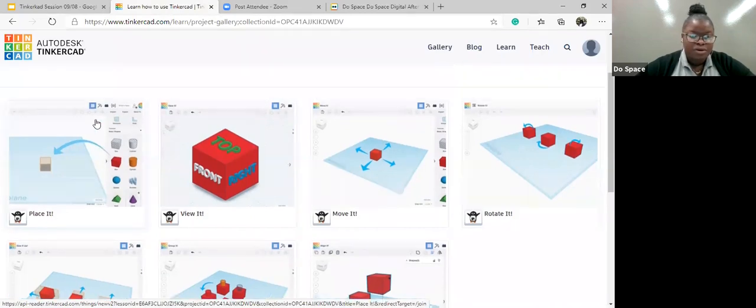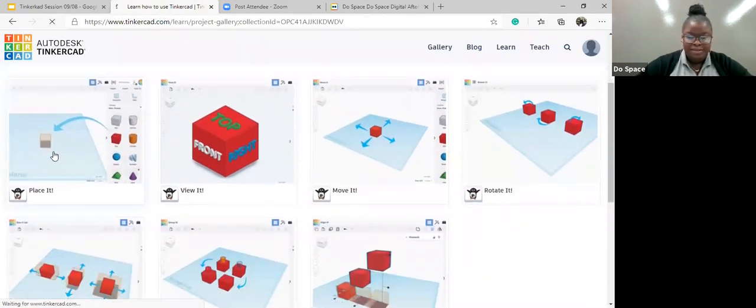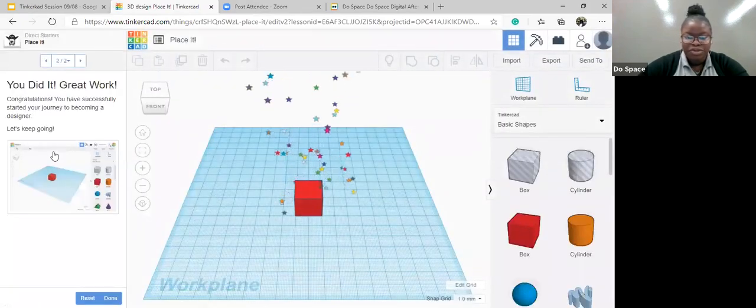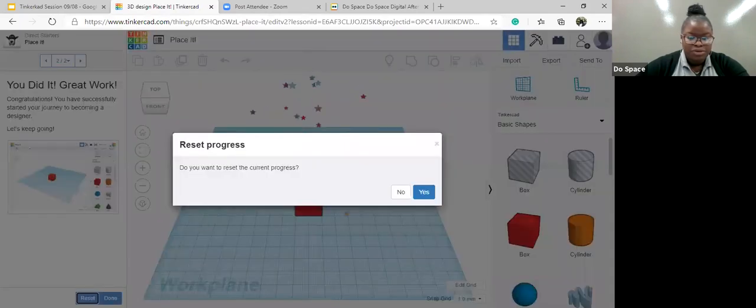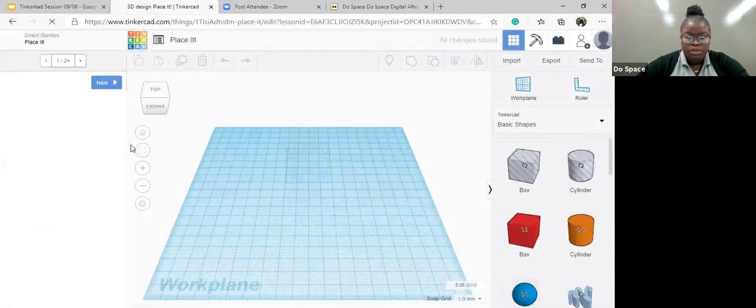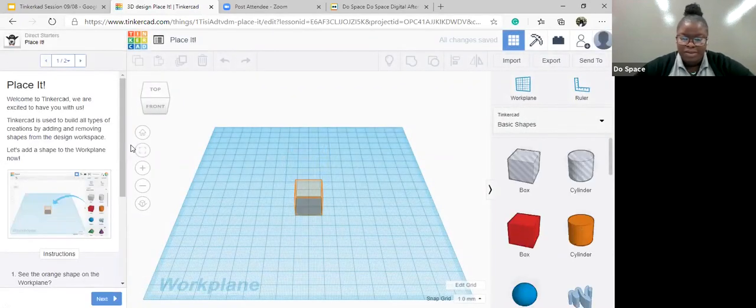So the first one we're starting with today is place it. So we're going to learn how to place our various shapes. I'm just going to reset this one. You want to reset progress? Yes. Yours should be from scratch because you haven't done that before. So yes, let's learn how to place items. Welcome to Tinkercad. We are excited to have you with us.